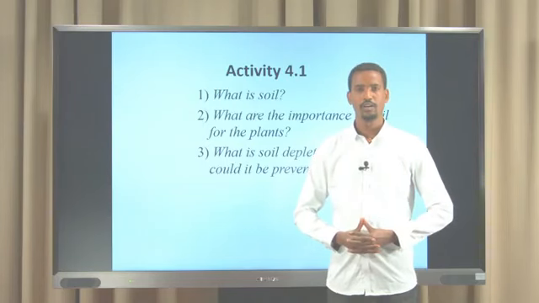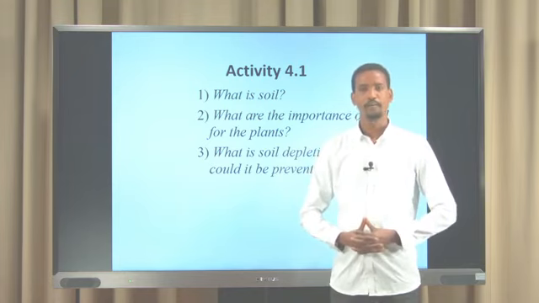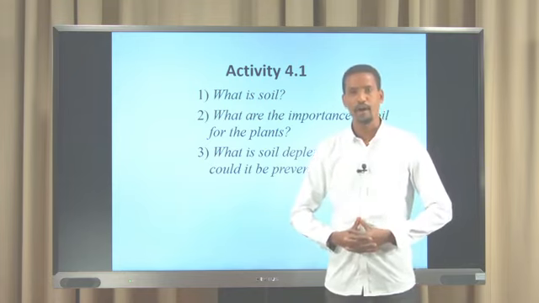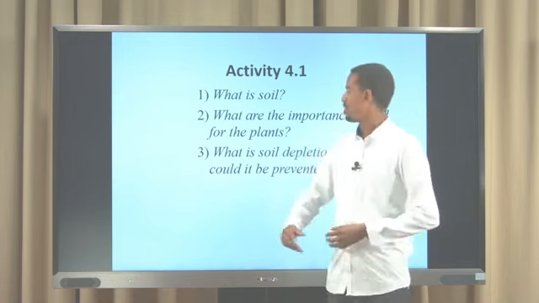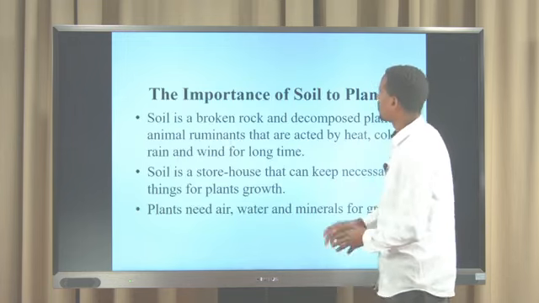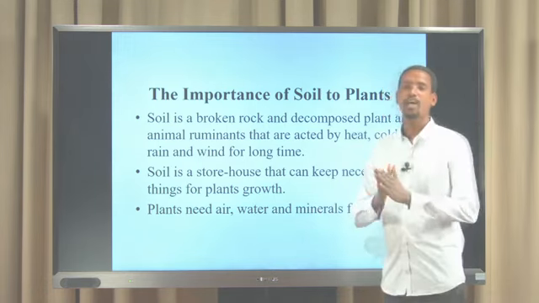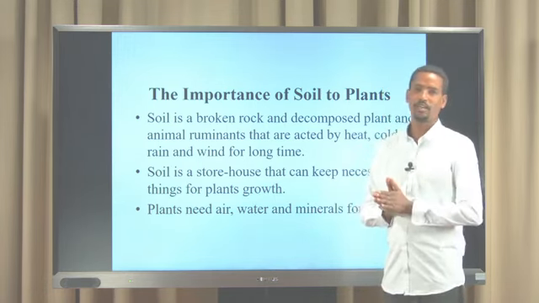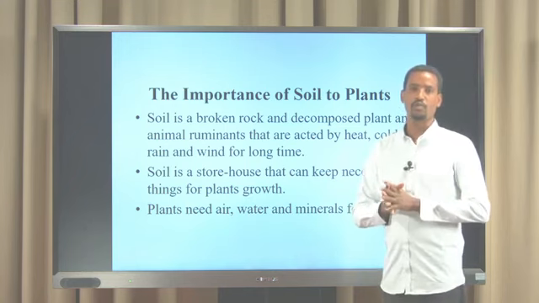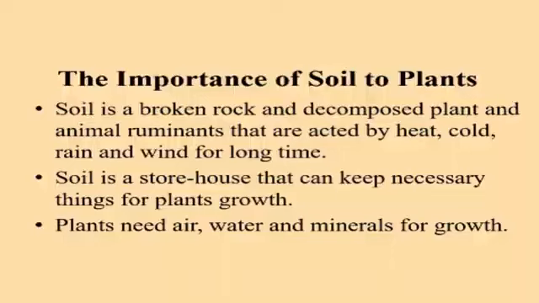Good. Have you discussed? What comes to your mind? So, the importance of soil to plants. What importance does soil have for plants? What does soil mean, first of all? Soil is broken rock and decomposed plant and animal remains that are acted upon by heat, cold, rain, and wind for a long time.